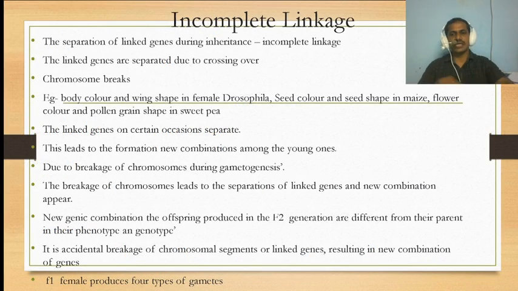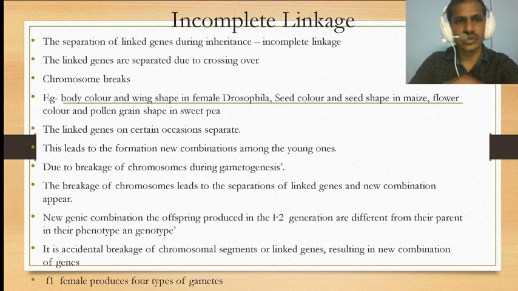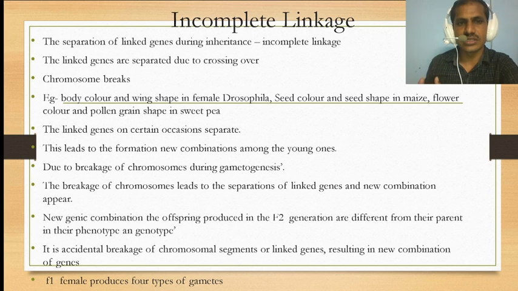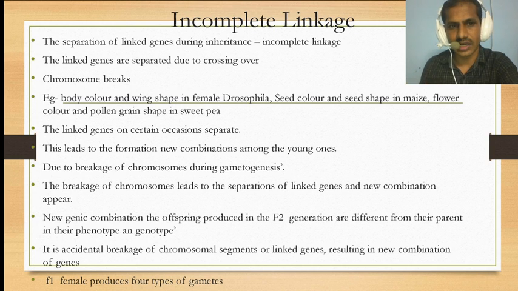Next we move to incomplete linkage. The separation of linked genes during inheritance is called incomplete linkage. The linked genes are separated due to crossing over. Why does this separation occur? Because of crossing over.